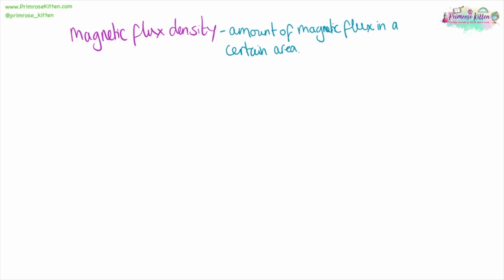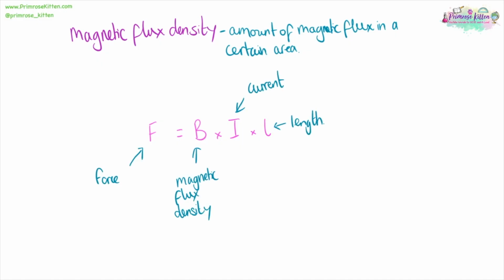Magnetic flux density is the amount of magnetic flux in a certain area, and the equation that we use for this is force equals magnetic flux density times current times length. You'll notice, really annoyingly, that this is an uppercase I and a lowercase l. Our units for force are newtons. For magnetic flux density, they are tesla. For current, it is amps, and for length, that is meters.